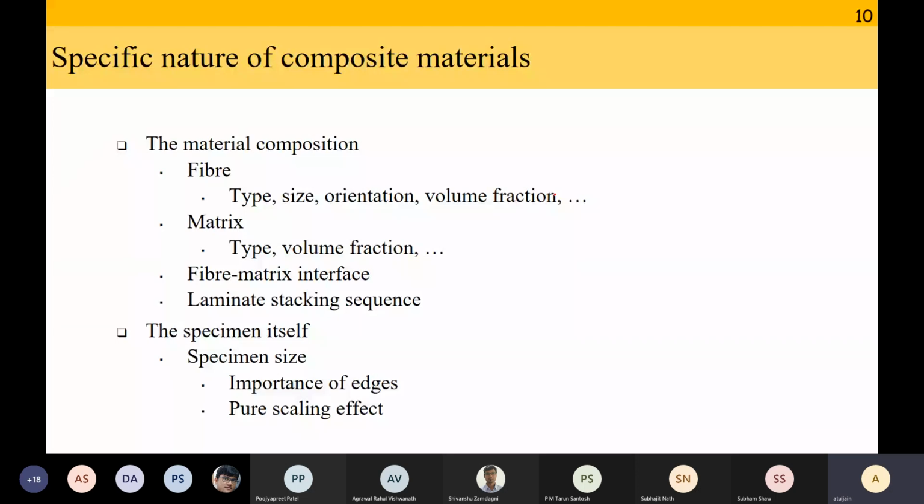In the specimen also there is what is known as the importance of edge, which means the following. So let's draw a laminate.